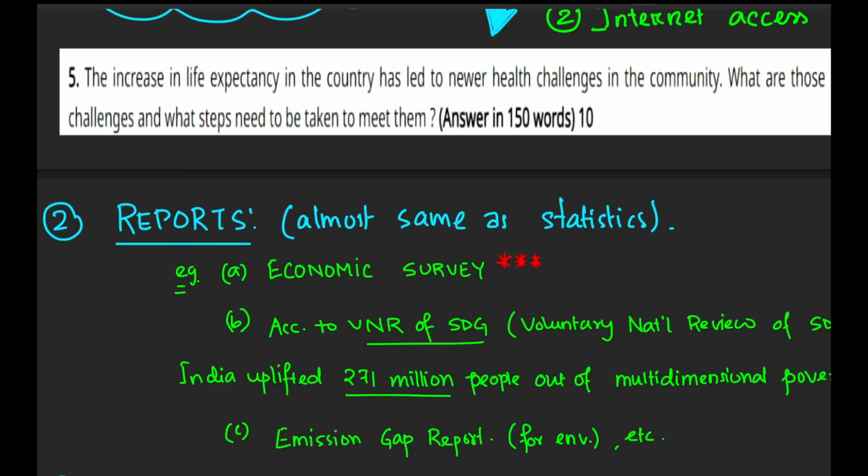The second method of doing value addition would be to quote reports, and this is almost similar to statistics and data, but you can definitely use those reports. For example, you can use the report from the Economic Survey or other reports such as those released by RBI or SEBI, for example.